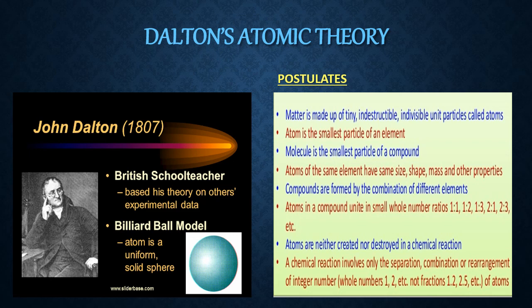Atoms in a compound unite in small whole number ratios: 1 is to 1, 1 is to 2, 1 is to 3, 2 is to 1, 2 is to 3, and so on. Okay, so these are some postulates of Dalton's atomic theory. Now we'll go to the next slide.